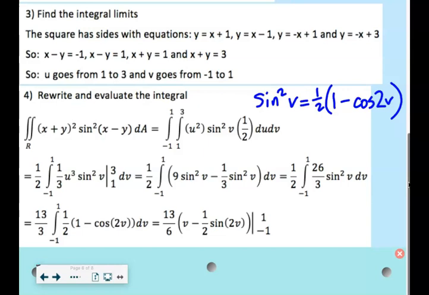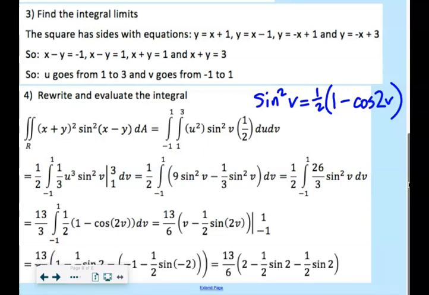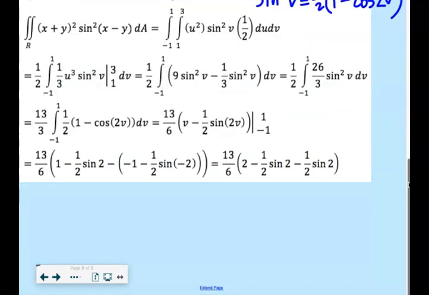Just remember, the antiderivative of 1 is v. The antiderivative of cosine 2v is sine 2v divided by 2. You always got to divide by your slope. Does that ring a bell? Or do a u sub, right? But you wouldn't do a u sub, though. You'd do like a q sub. Okay. All right. So anyway, plug in the 1, plug in the -1, and okay. So 1 minus 1/2 sine 2 plus 1 plus 1/2 sine -2.